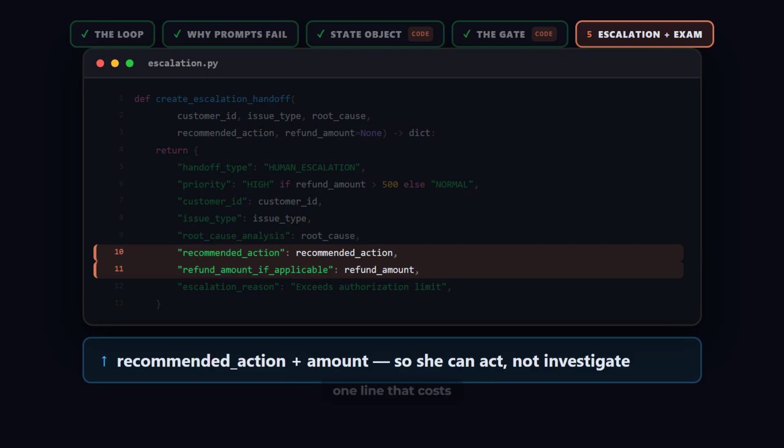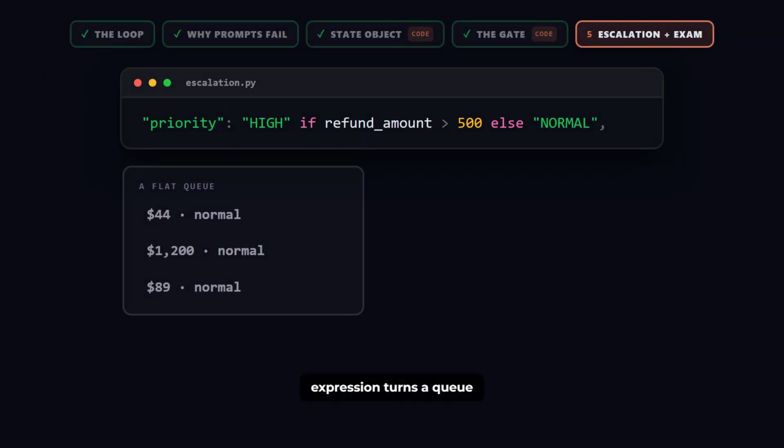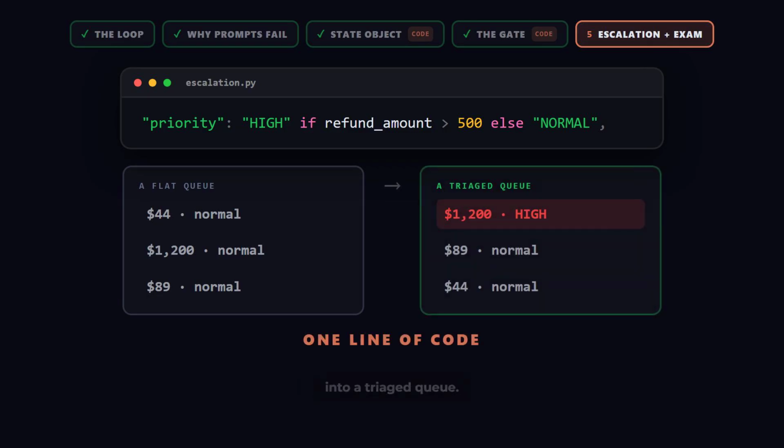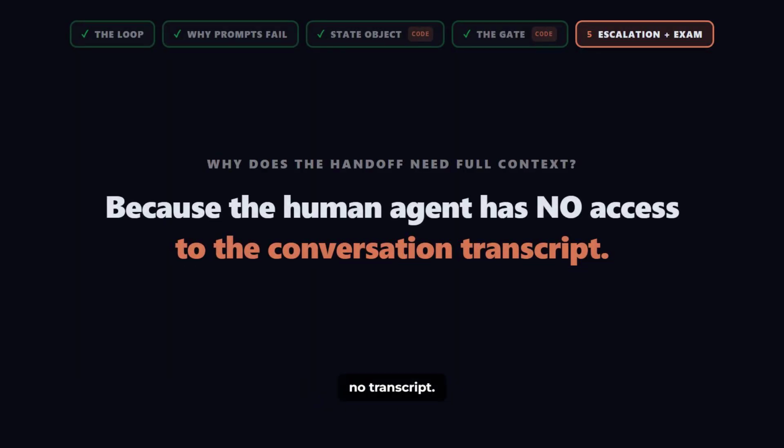Then one line that costs you nothing. Priority, over $500, high, otherwise, normal. That single expression turns a queue into a triaged queue. The exam asks why the handoff needs full context. This is the answer. The human has no transcript.